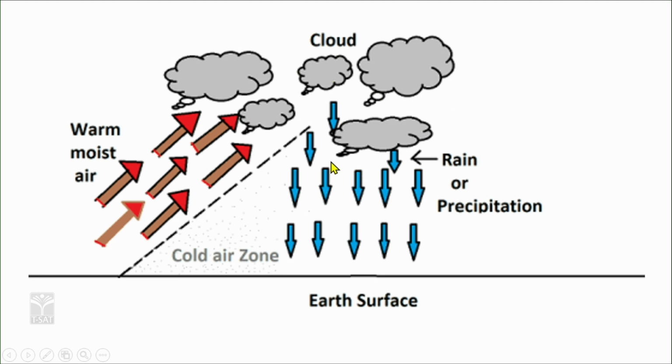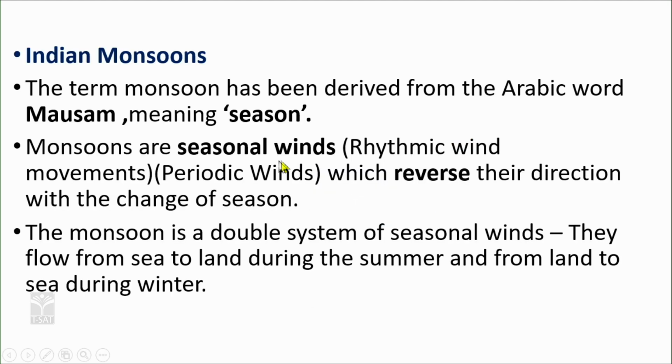Because of the cold, the air gets saturated: with the decrease in temperature, the warm, moist air carried by the warm air mass becomes saturated, leading to precipitation, which has been described as frontal precipitation. Now, the Indian monsoon is a variant of secondary type of circulation.